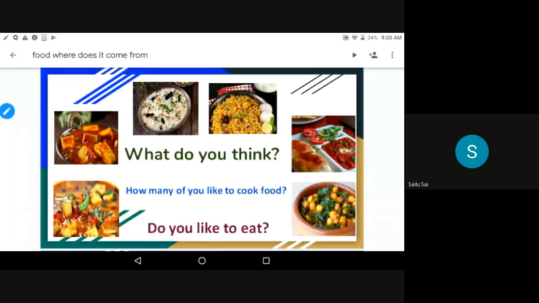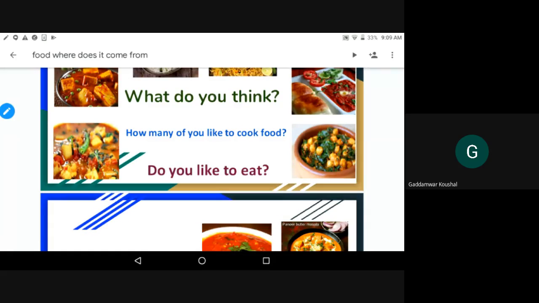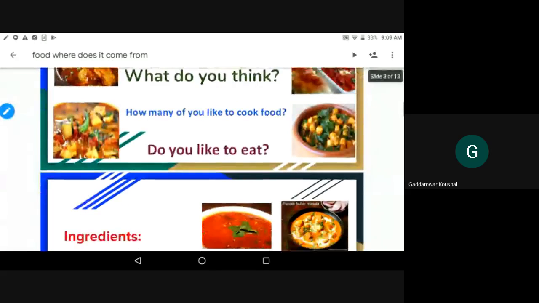I like to cook. Very good. I like to cook food. I think it is very delicious, right? Okay. So everyone likes to eat food, and some of the members like to cook food.